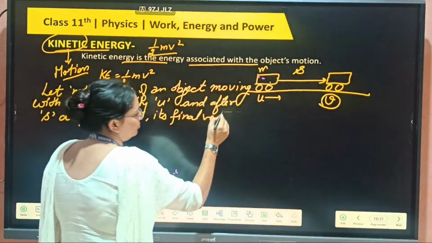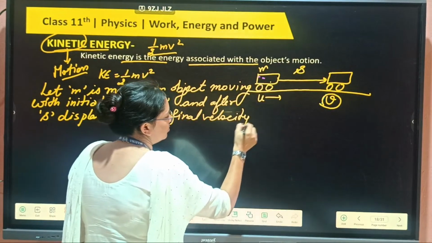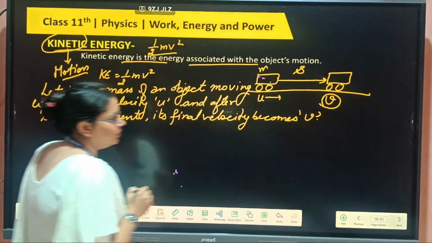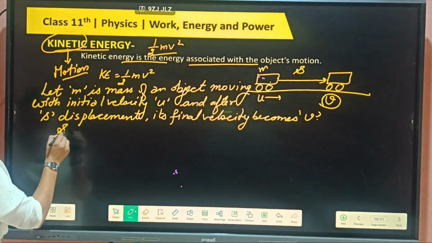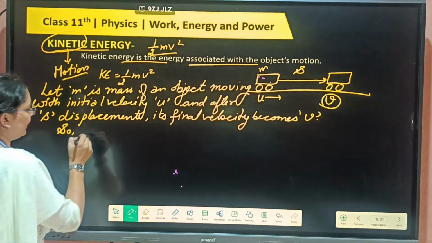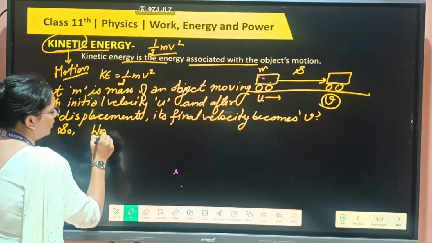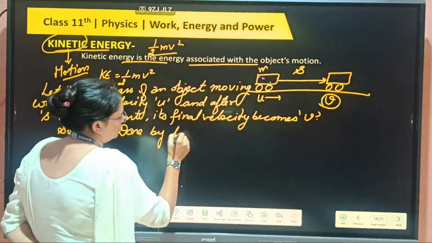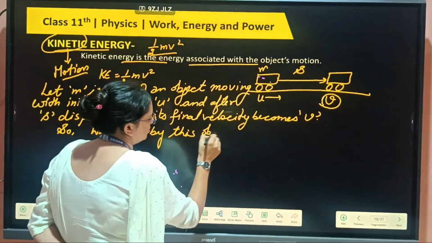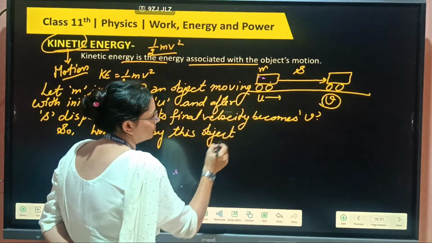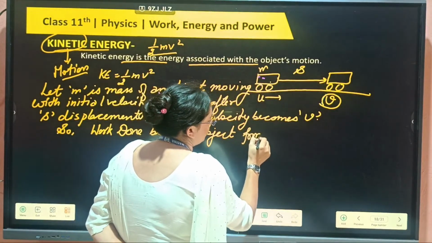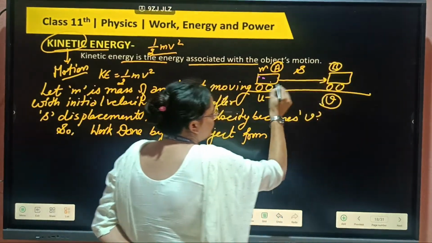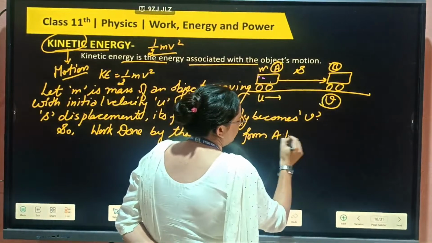Final velocity becomes v only. So we can write the work done by this object from here, let's say we take this point as a and this one as b, going from a to b.